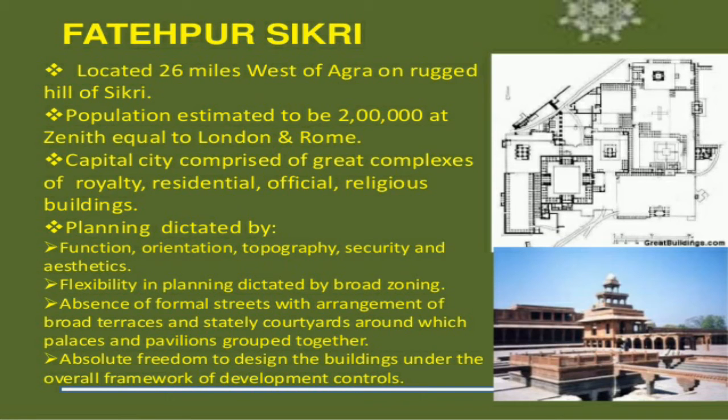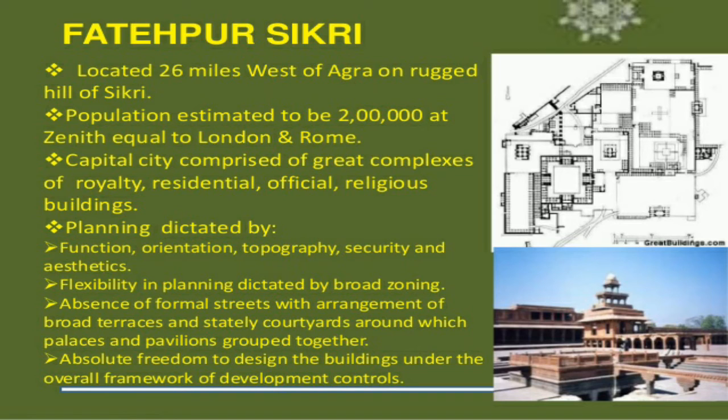So here we can see a photograph of Fatehpur Sikri. It is located 26 miles west of Agra in the rugged hill of Sikri. The population is estimated to be 200,000 at its zenith, equal to London and Rome, and a capital city composed of a great complex of royal, residential, official, and religious buildings.